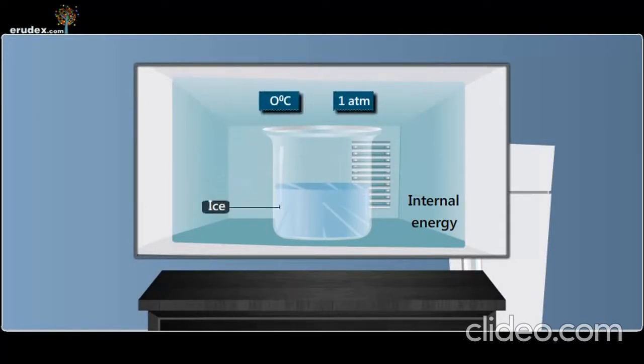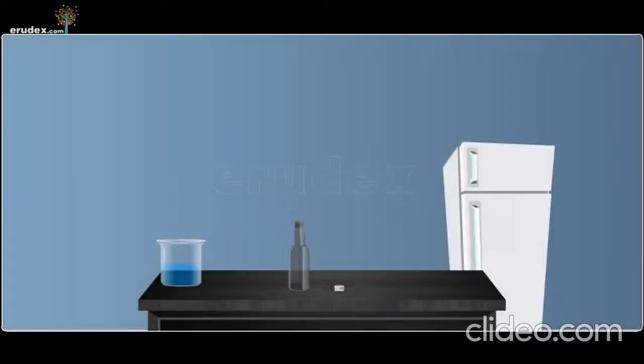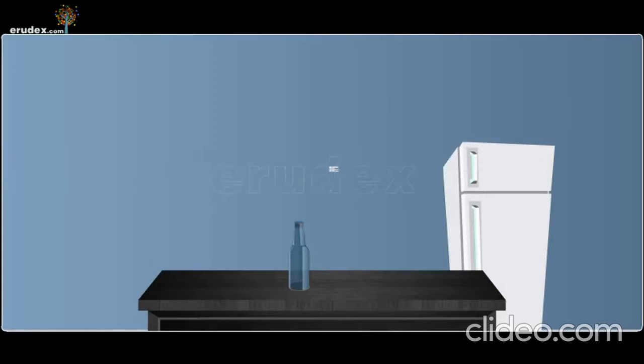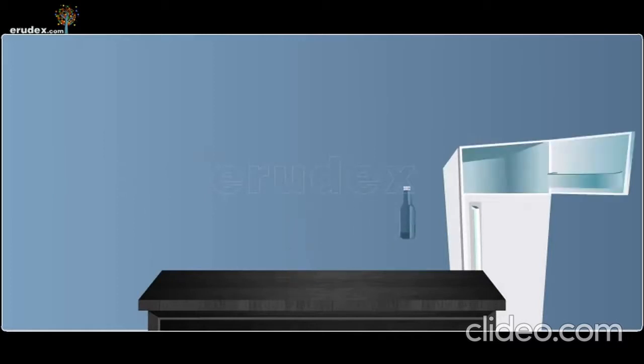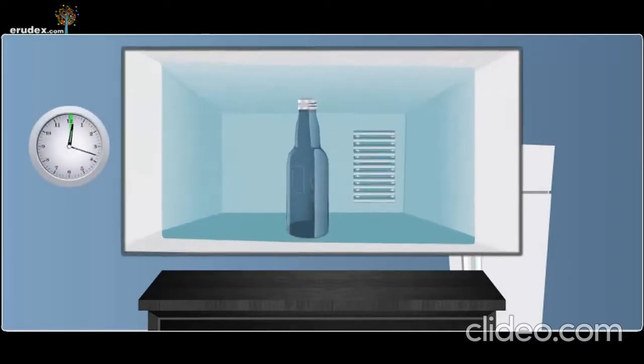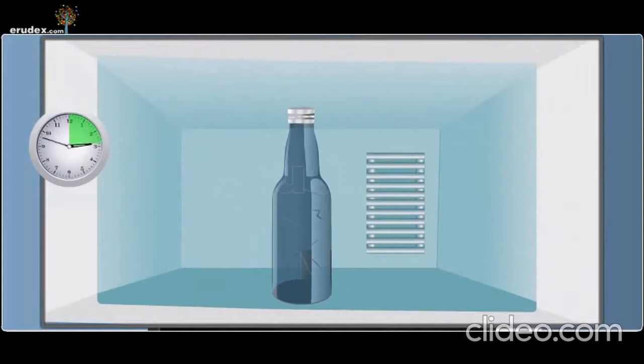Let us determine whether volumes of water and ice formed are equal. A small glass bottle filled with water without gaps is taken. The lid is tightly closed and the bottle is kept in the refrigerator. It is observed that the glass bottle breaks as the volume of ice is greater than the volume of the bottle.